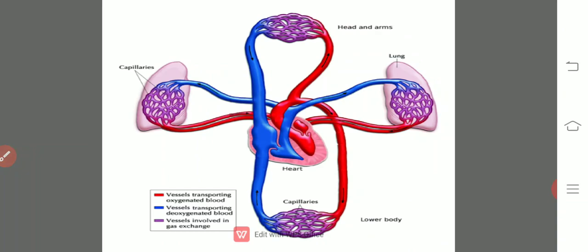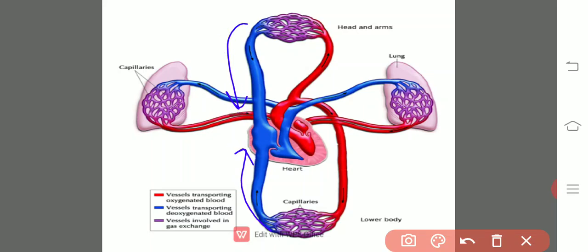If you observe the transportation of blood in organisms like human beings, here there are two circulations. As we know, there is a double circulation system: the pulmonary circulation and the systemic circulation. What happens in the pulmonary circulation? From the body parts, impure blood is carried into the right auricle through blood vessels known as the precaval veins and postcaval vein. From the right auricle, it enters into the right ventricle.